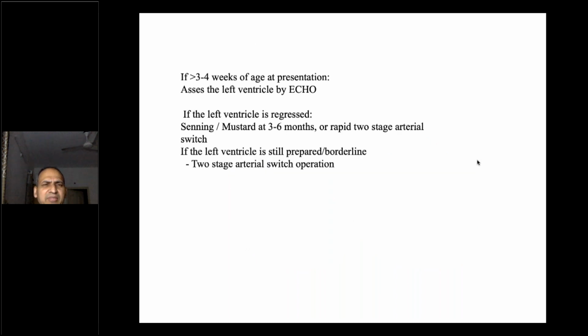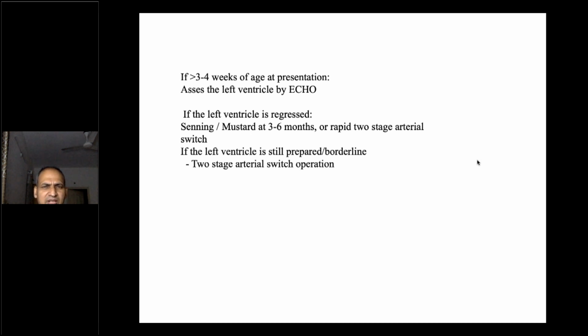Now, if the patient presents to us between 3 to 4 weeks of age, then we assess the left ventricular function and mass by echocardiography. If the left ventricle is clearly regressed on echocardiography, then we wait for another 3 to 6 months to do a Senning operation.